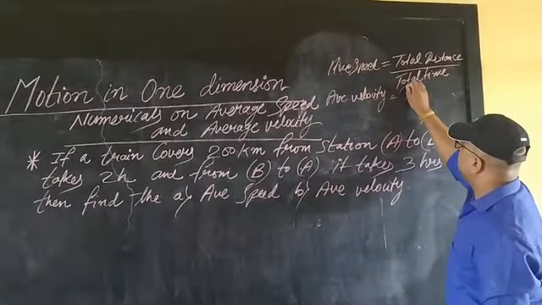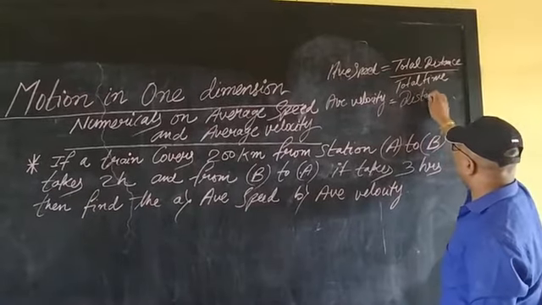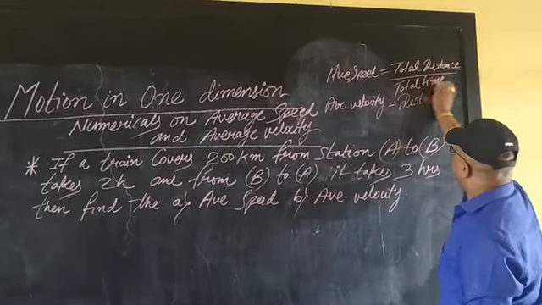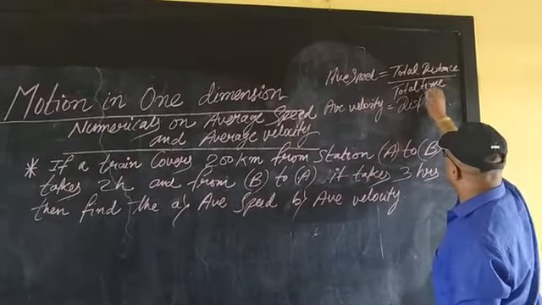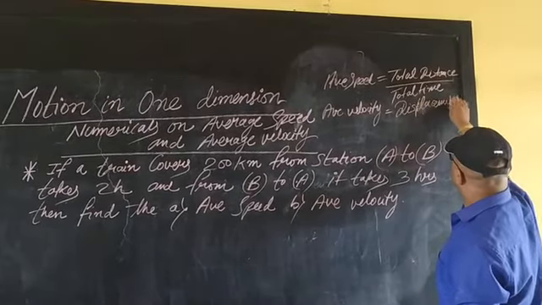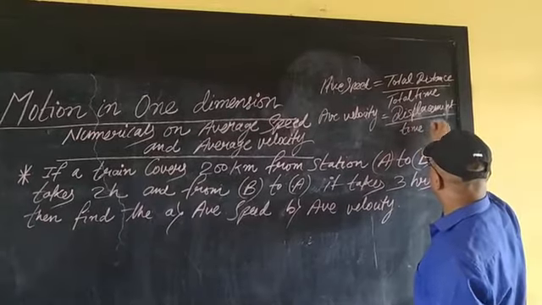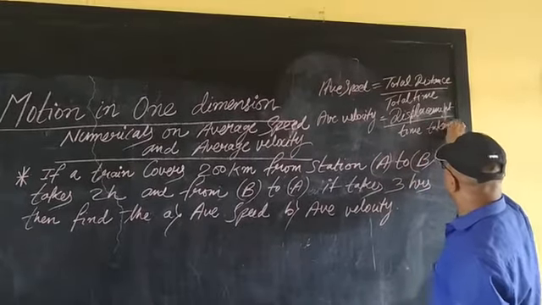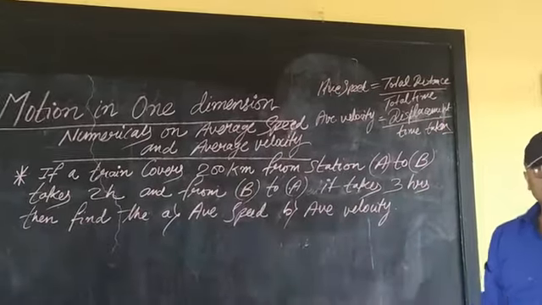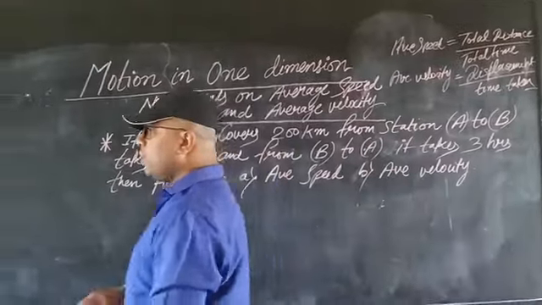Average velocity is equal to the displacement of the total journey by the time duration, the time taken. Am I clear, students? So we will use these formulas here.